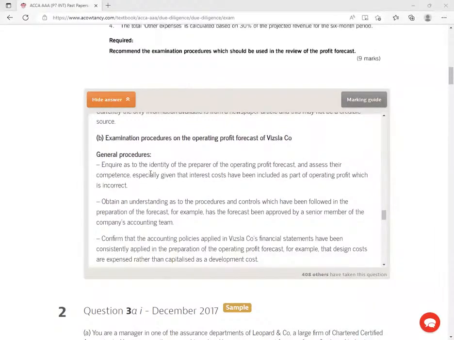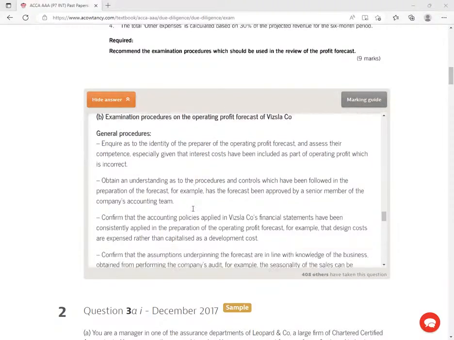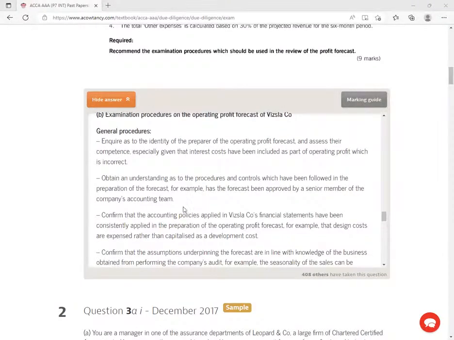So we are told here, general procedures: identify the preparer of the operating profit forecast and assess their competence. Obtain an understanding as to the procedures and controls which have been followed in the preparation of the forecast. For example, has the forecast been approved by a senior member of the company's accounting team? So that approval, they should not just bring me something that has been done by a junior accountant down there, and they're placing it on my desk. I would want to see some signs, signatures, right?